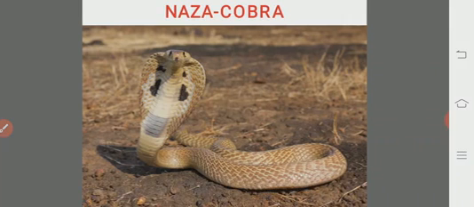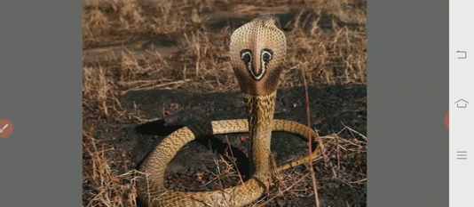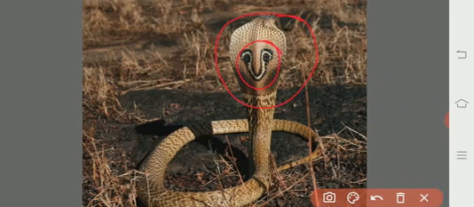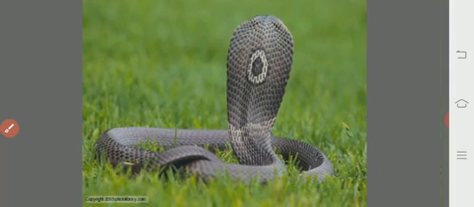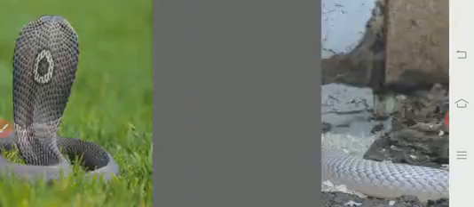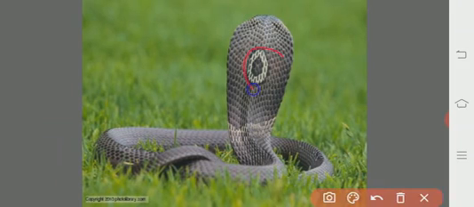Naja is the scientific name. Cobra is the common name. See here, we will see a spectacle mark on the hood. The presence of the hood and the spectacle mark on the hood are the fundamental external morphological features of the cobra. Some of them are monocellate, where only one spectacle mark, one eye mark, is present.